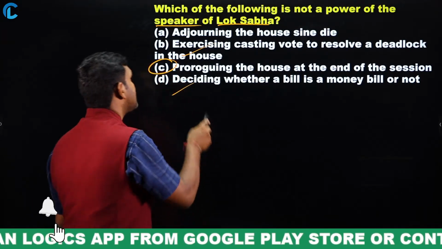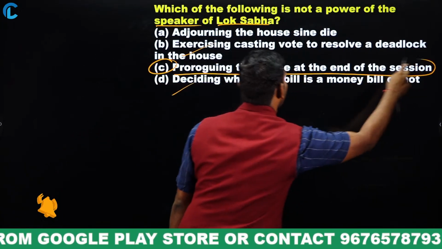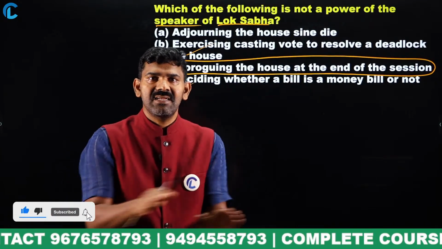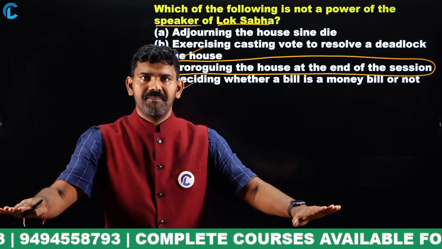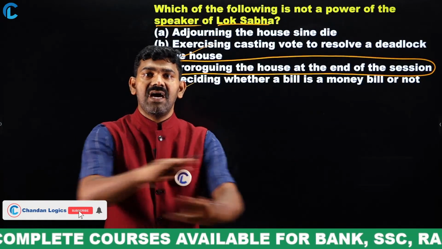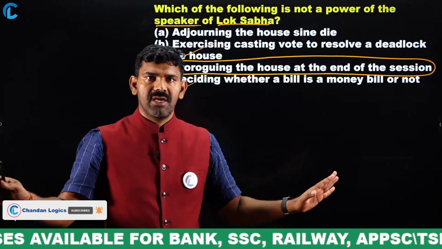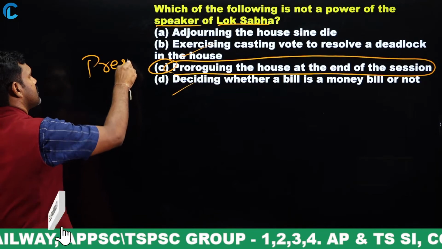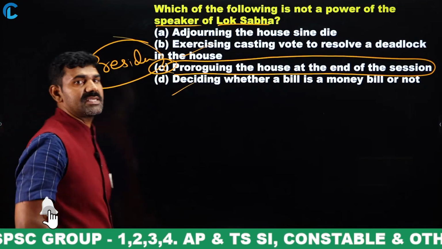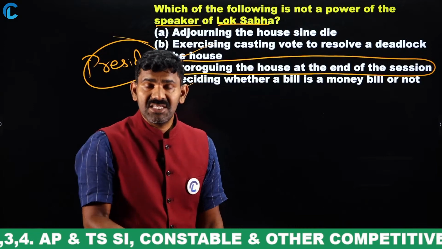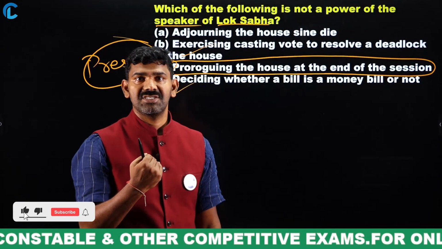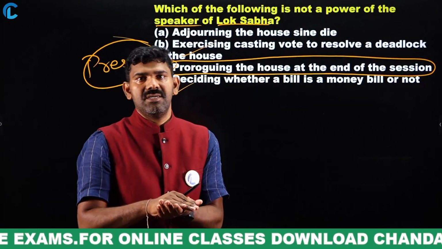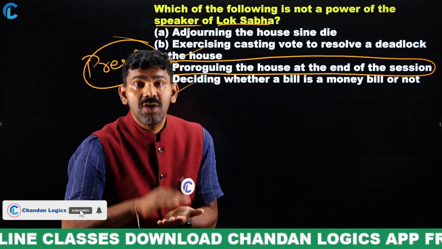But coming to this point, I will tell you, very important. What is the meaning of proroguing the House at the end of the session? It means for that session, the sessions are completed. Prorogue. So who can do this? This can be done by the President. The President can summon the session, the President can prorogue the session. But in between, adjournments can be done by whom? By the Lok Sabha Speaker. Adjournments can be done by the Lok Sabha Speaker.